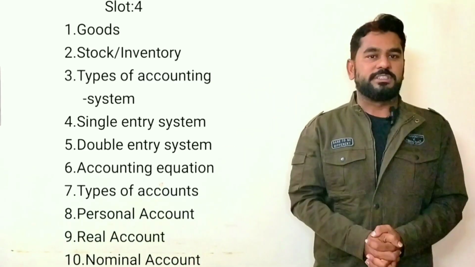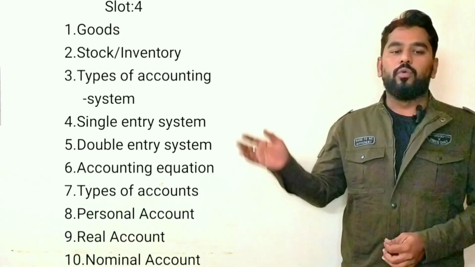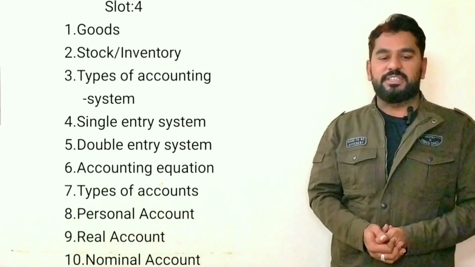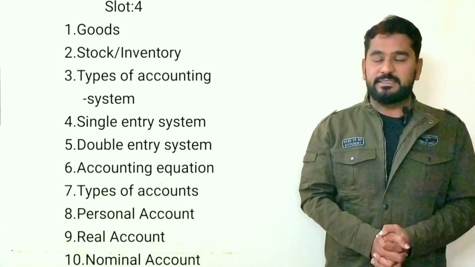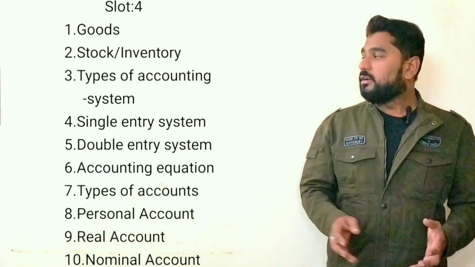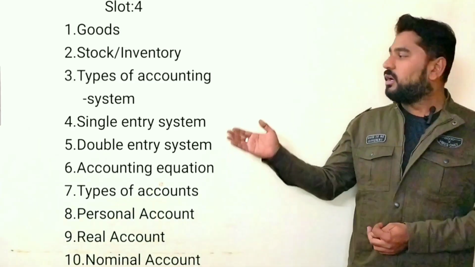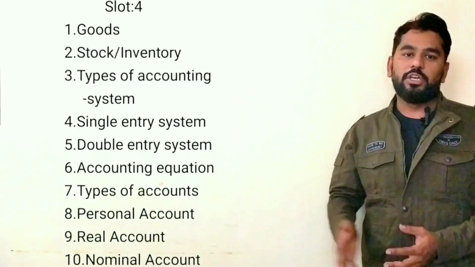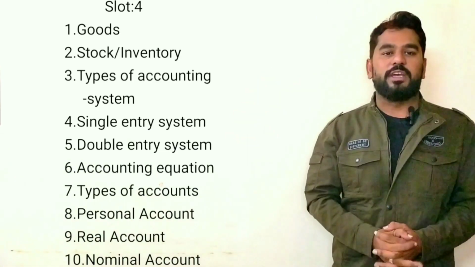Now in this fourth slot, the list of 10 questions is: what is goods, what do you mean by stock or inventory, which are the different systems of accounting, what do you mean by single entry system, what is double entry system, and what do you mean by accounting equation. Which are the classification of accounts, and what is personal account, what is real account and what is nominal account. So these are the 10 questions I'm going to explain to you in slot 4. Let's start with the first question.